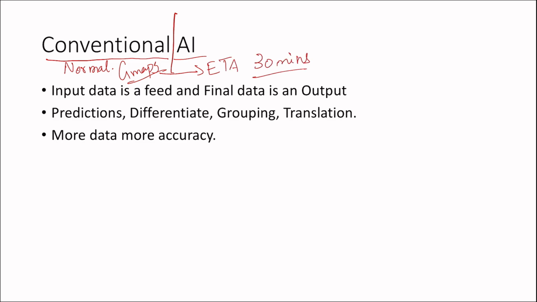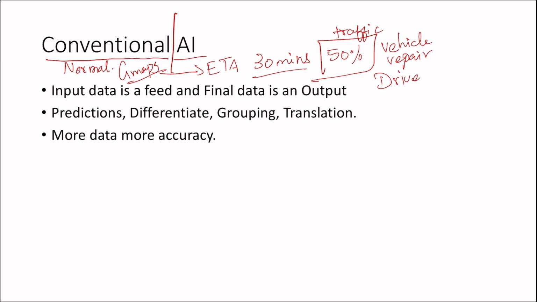But is it possible to reach in 30 minutes? Probably, 50-50, because traffic will have an impact, or vehicle repair, sometimes driver fatigue. These are all the unexpected things we need to consider while considering this 30 minutes.